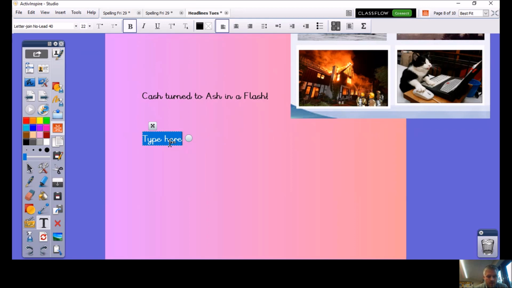Okay, so you've done your headlines, and what I'm going to do now is think about who, what, where, when, why, and it might help if I do this. Who, what, where, when, why. Now, why doesn't necessarily have to come in our opening paragraph. I'm going to look at this in more detail tomorrow. But for today,